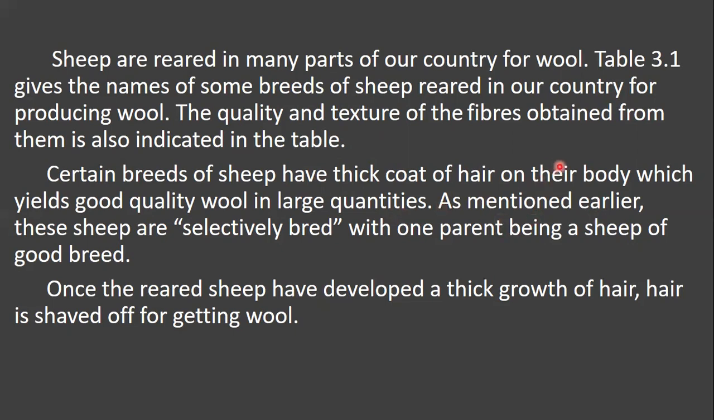As mentioned earlier children, we saw about the selective breeding. These sheep are selectively bred with one parent being a sheep of a good breed. And once the sheep are reared, they have developed a thick growth of hair. These hairs are shaved off for getting the wool.